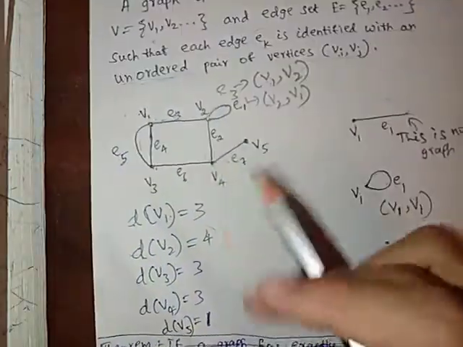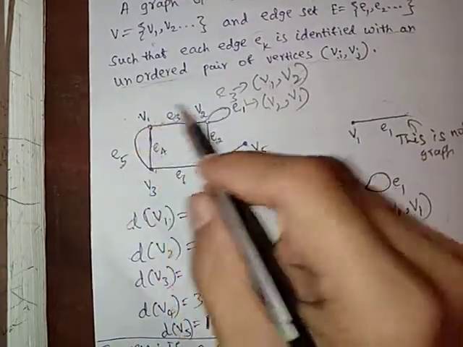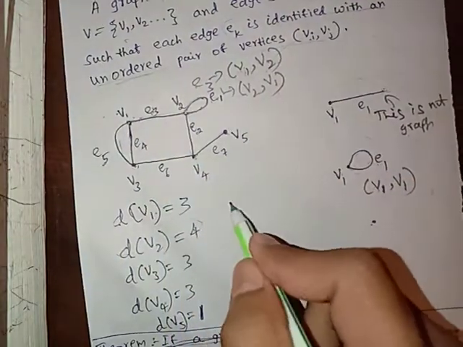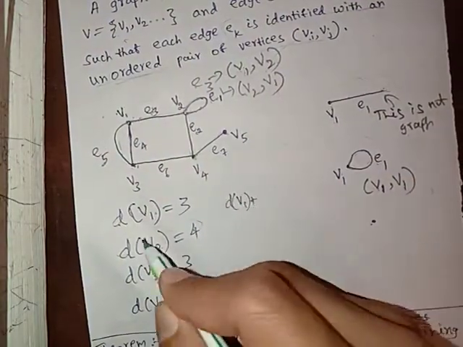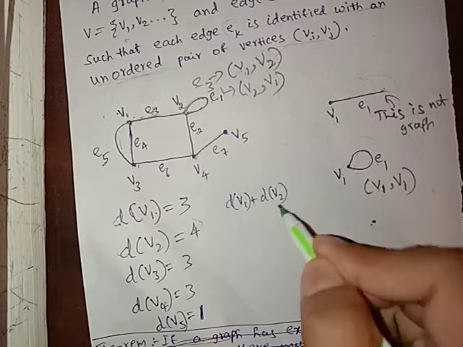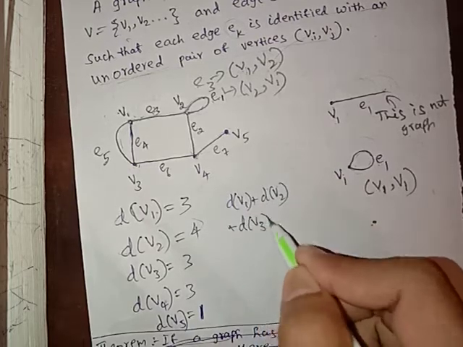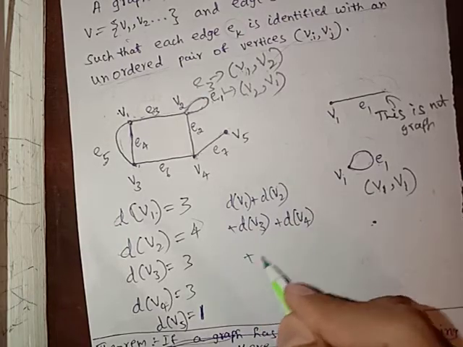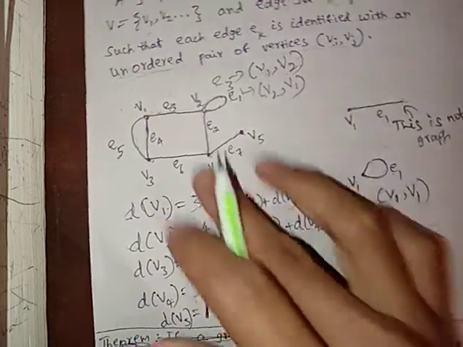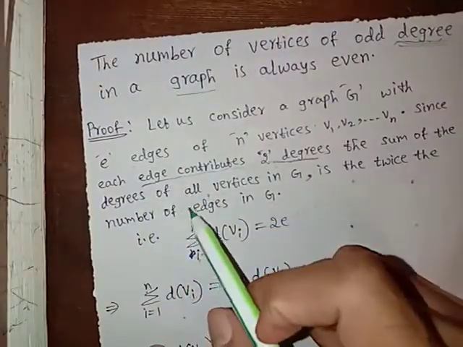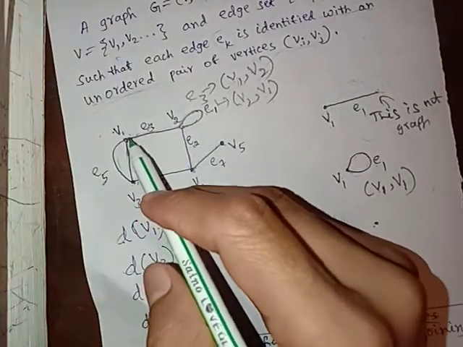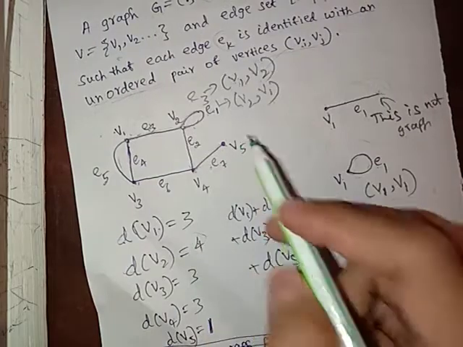So what is the sum of all degrees? Here this is degree of V1 plus degree of V2 plus degree of V3 plus degree of V4 plus degree of V5. This is the sum of degrees of all vertices in G. This indicates the sum of degrees of all vertices in graph G.